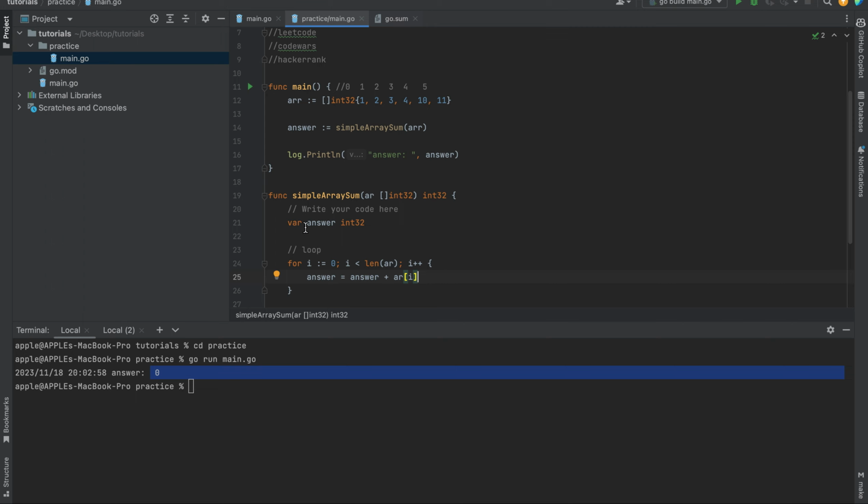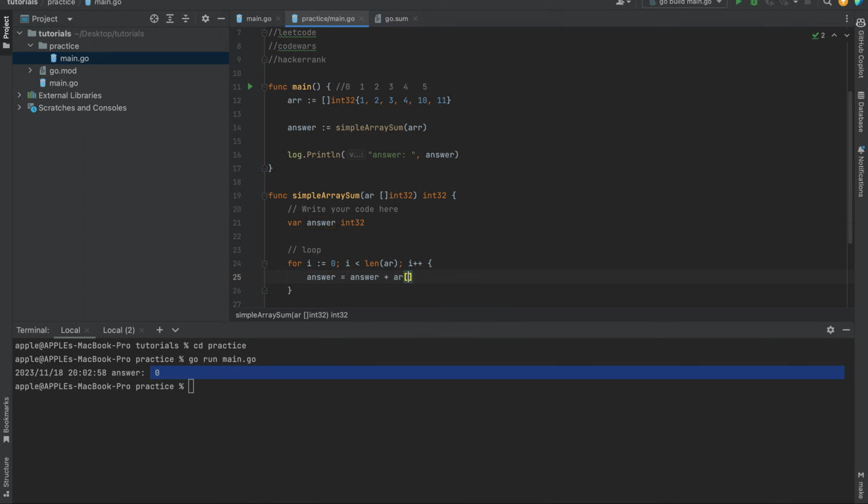We know that this answer is 0 for the first time. The index is 0, which is actually 1. The index of 0 is 1, right? We're working with 1 here. Is the index 0 less than the length of the array, which is 6? The answer is yes. So what are you going to do here? You want to add to answer what is actually at that index 0.